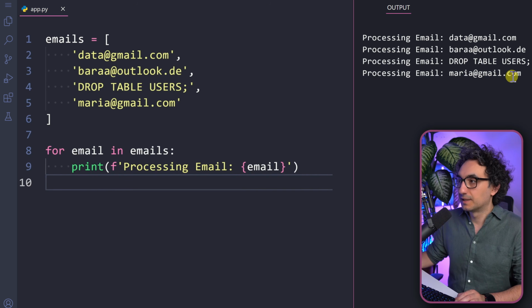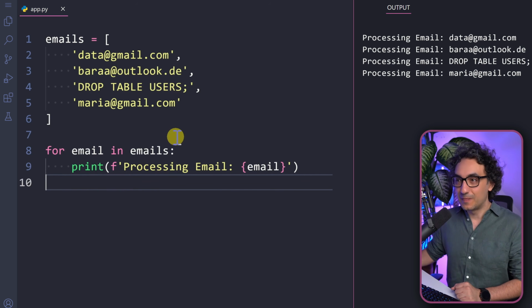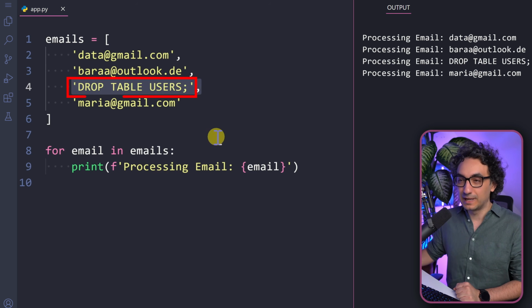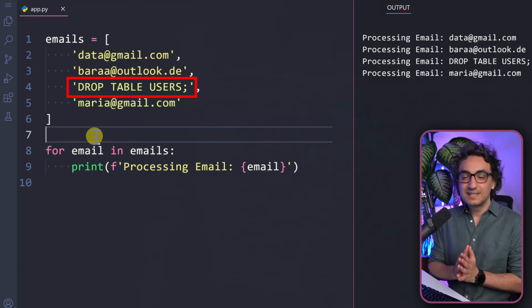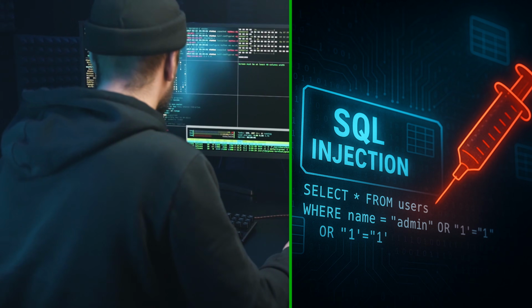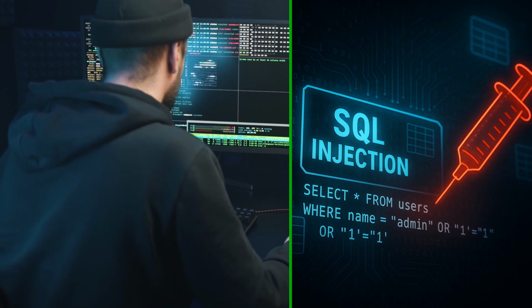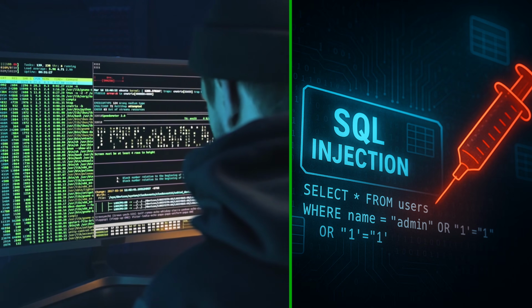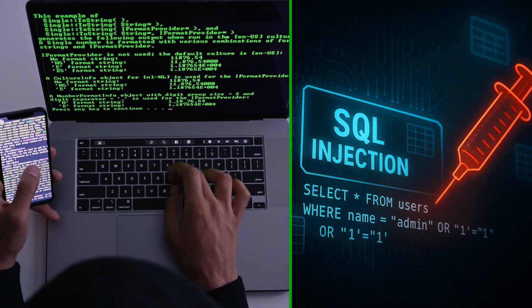So now in the output, you can see we have processed all the emails, but actually we are not doing the job. The task is to check whether everything is safe. And my friend, this is not safe at all. We have here an SQL injection. SQL injections are one of the most famous hacker attacks on your applications that could happen if you have any field where the user is entering data.